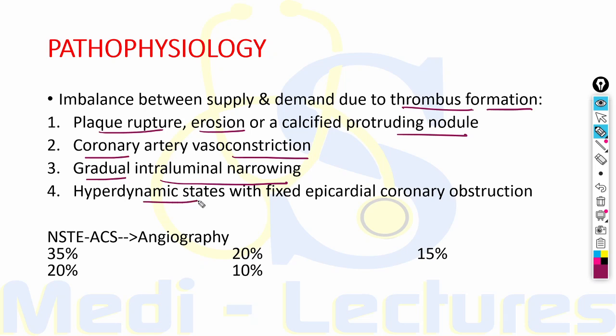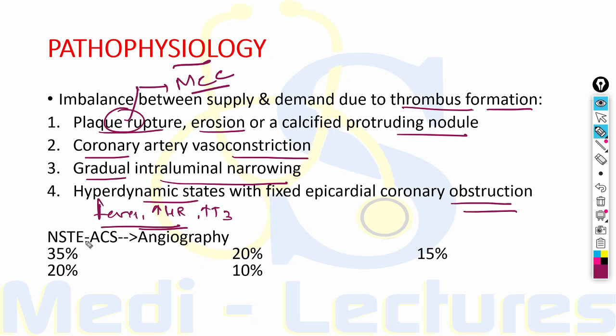Some hyperdynamic states like fever, tachycardia, or thyrotoxicosis will lead to increased demand with a fixed epicardial coronary obstruction. This can also lead to NSTE-ACS. Now, what is the most common cause among these? The most common cause is plaque rupture.